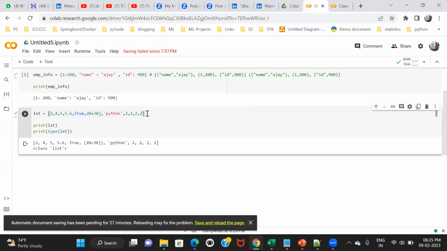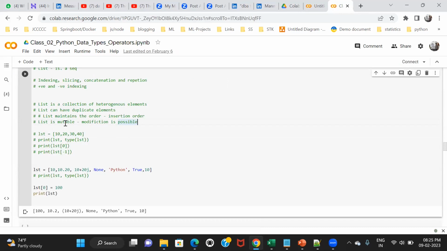How to modify the content, I will talk about very soon, but not right now. But the concept is you can change the data. Inside the list, if you have some data and after some point of time, if you want to change the data, you have the full authority, you have the full power to change the data inside the list. Okay, how to change the data, I will talk about that. So this is a property, that's why it is called list is a mutable data structure, because modification is possible.